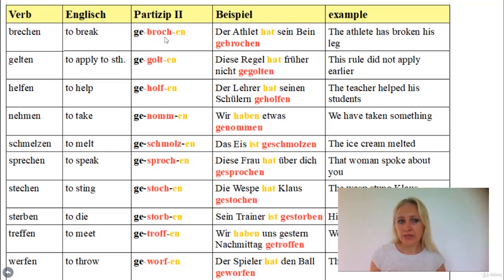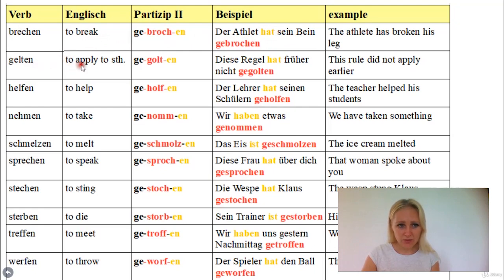There is not a rule that all verbs that have an e in their stem change to i or change to o in their participle 2 form, the irregular ones, right? There is not a rule like that. You would have to learn it, okay, a little bit by heart, unfortunately. So brechen means to break. It becomes gebrochen. Der Athlet hat sein Bein gebrochen.